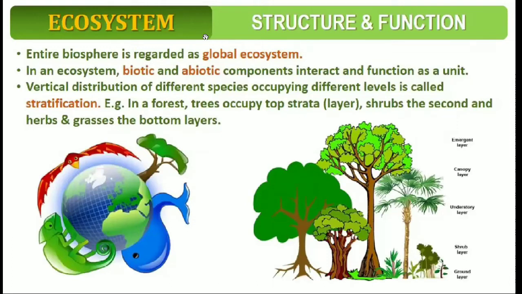The entire biosphere is regarded as a global ecosystem. In an ecosystem, biotic and abiotic components interact and function as a unit. Vertical distribution of different species occupying different levels is called stratification. Try to remember the term stratification. For example, in a forest, trees occupy the top stratum, shrubs the second stratum, and herbs and grasses the bottom layer. So these layers are generally called stratification.